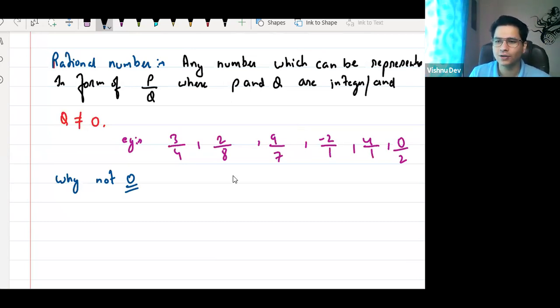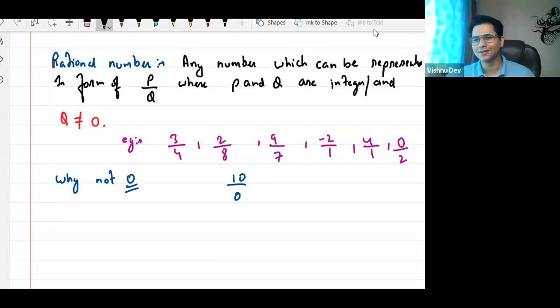Now think about it. If I ask you to divide 10 chocolates among 0 people, does it make sense? Tell me, does it make sense? You're like, sir, what are you saying, divide 10 chocolates among 0 people. Where are 0 people? At least I have to give it to 1 person. At least it should be 1. How can it be 0?